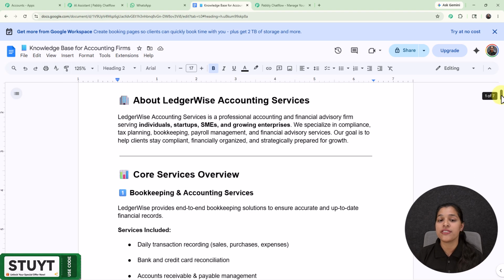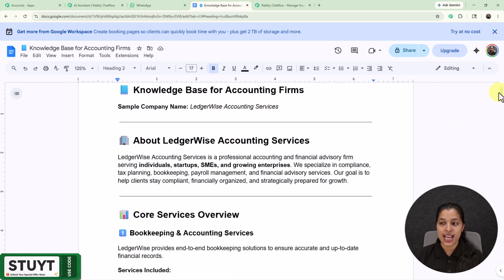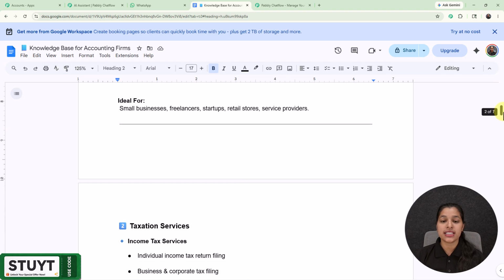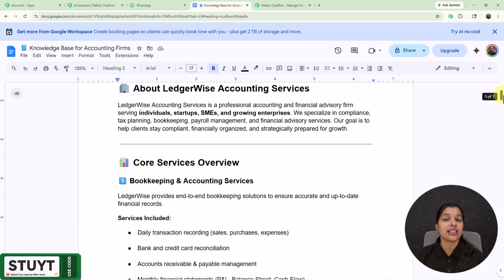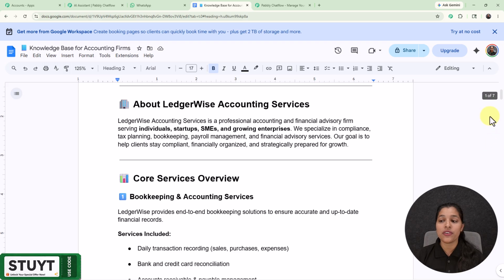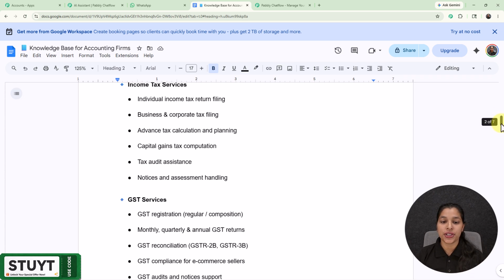regarding my accounting firm business named as Leisure-wise. And right here you can check out all the details which I have added, and I have started this AI assistant with a business overview which will help my AI assistant to understand what my business is about and who my target audience is. And this basically acts as a brain for your AI assistant.